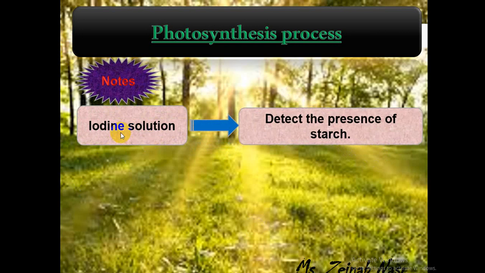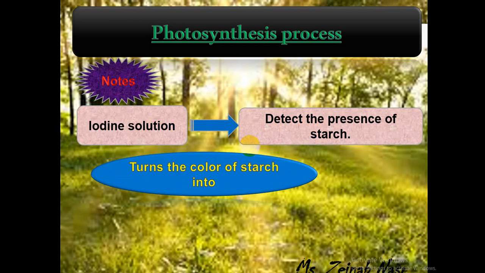We have something called iodine solution. Iodine solution is a solution that is used to detect the presence of starch. Is the starch found or not found? Because the iodine solution changes the color of starch into blue.